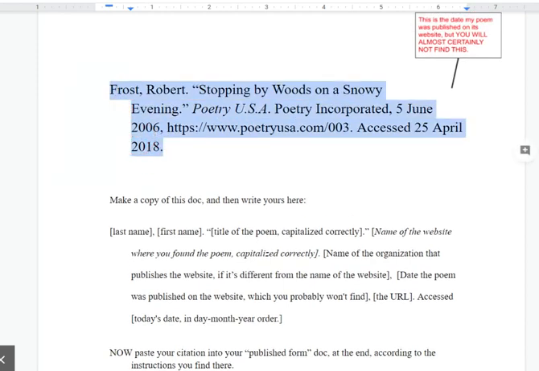Formatting. These instructions, I believe, are in your published form doc, but I'll just tell you here as well. This kind of formatting where the first line is not indented, but the rest of them are, is called hanging indents. And you can make hanging indents 2 ways. One is to select the text that you want to have hanging indented and come up here and mess with these blue dealies right here. The triangle shape one would line up with the indented lines, and the rectangle would line up with the first line.